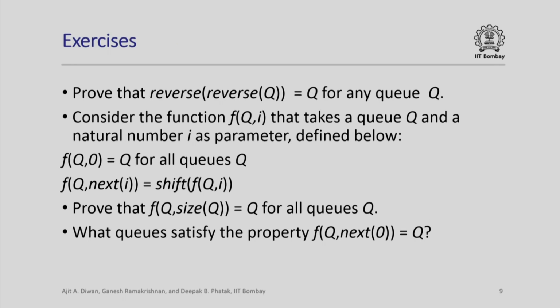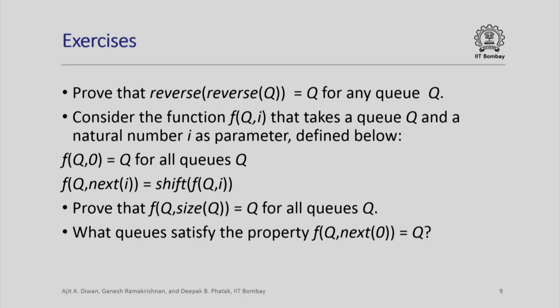So again, try to prove that reverse of reverse of q is equal to q for any q. Now consider this function f q comma i that takes a queue q and a number i as a parameter, and it is defined as follows. F q comma 0 is q for all queues q. So if i is 0, then it does not do anything to the queue. F of q comma next i is shift f of q comma i.